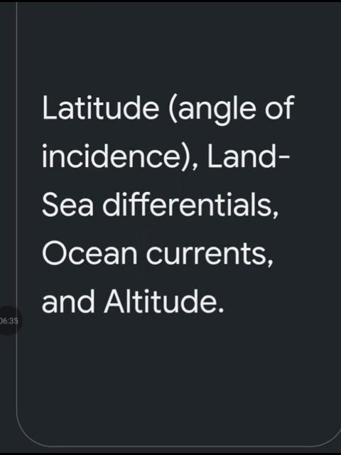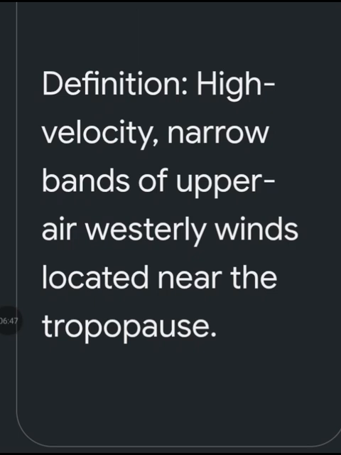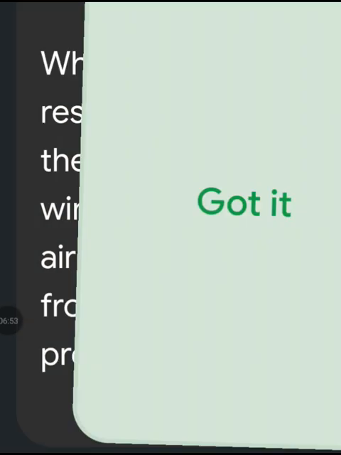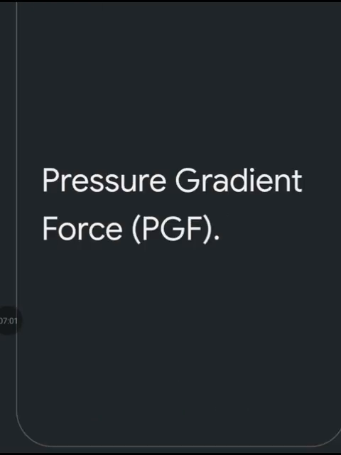What are the primary factors determining the horizontal distribution of temperature on Earth? Latitude, angle of incidence, land sea differential, ocean currents, and altitude. Define term jet streams. High velocity, narrow bands of upper air westerly winds located near the tropopause. Which force is responsible for the generation of winds by initiating air movement from high to low pressure?